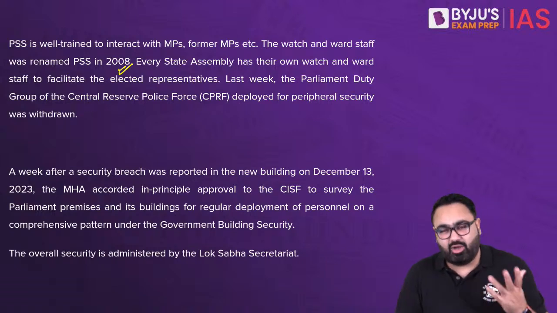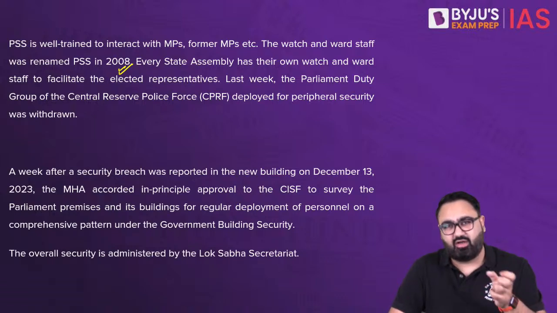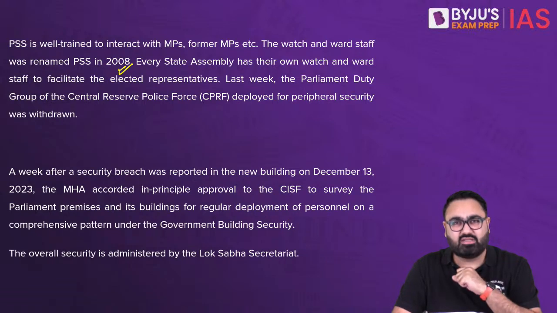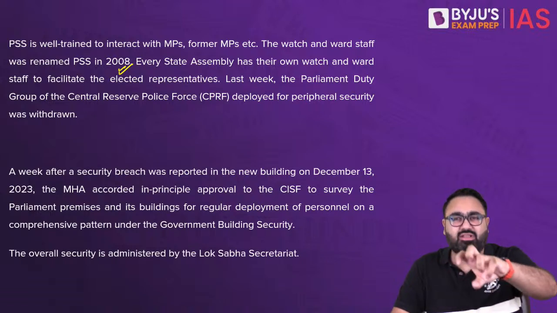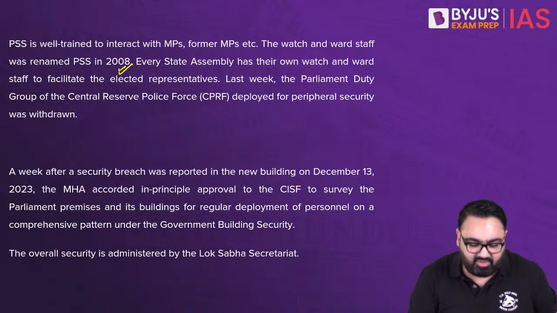State assemblies have their own kind of security. They also have their own Watch and Ward Staff, usually taken from the police. So it's not the responsibility of the central government to give security to state legislatures. State legislatures have their own security guards.